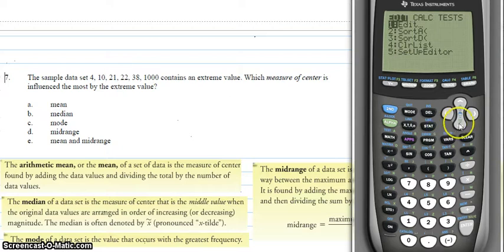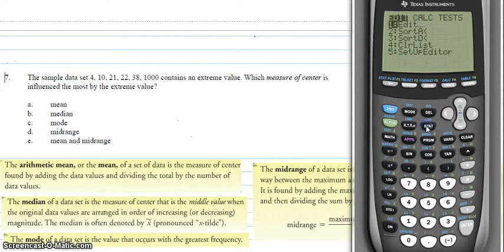Now, if we go to stat again, over to calc, one variable stats, and hit enter. We want list 1. We're going to calculate it. And it's showing that the mean is 22.5. Our mid-range would be 36. And let's go down to the median. The median is 21.5.